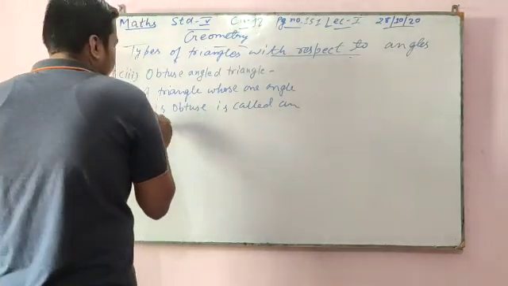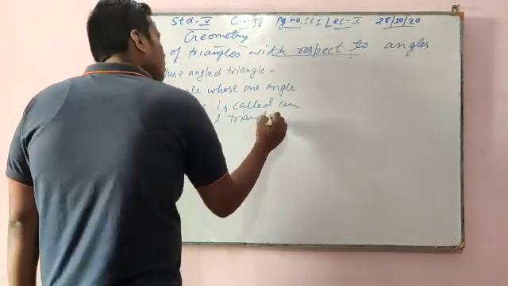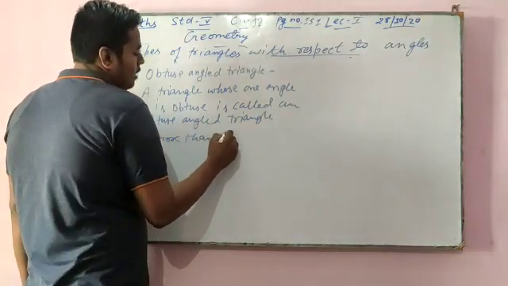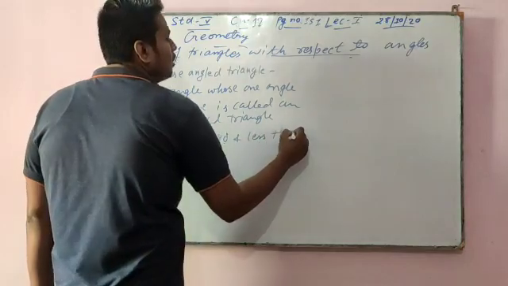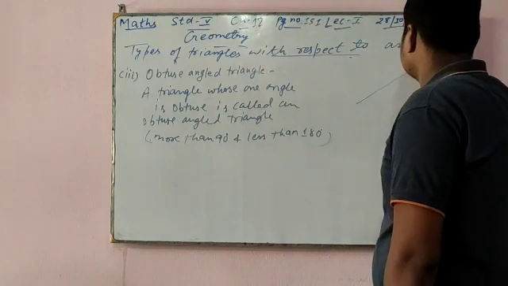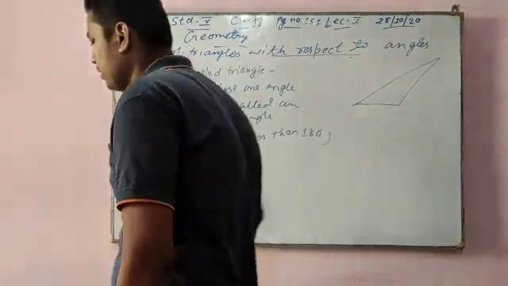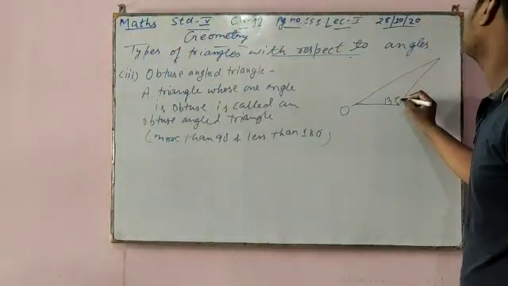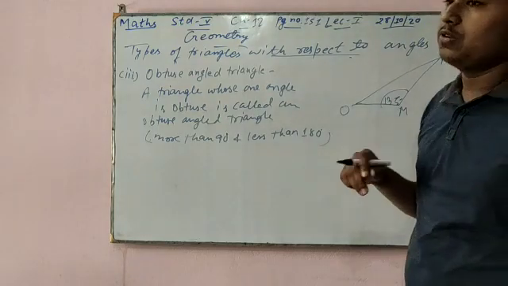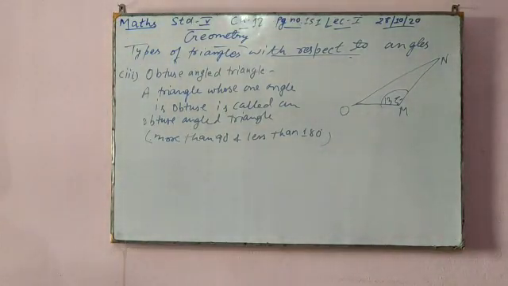Now obtuse angle means its measure is more than 90 and less than 180. So this is an obtuse angle triangle, 155 degrees. Only one angle should be obtuse, and for obtuse it should be more than 90 and less than 180.